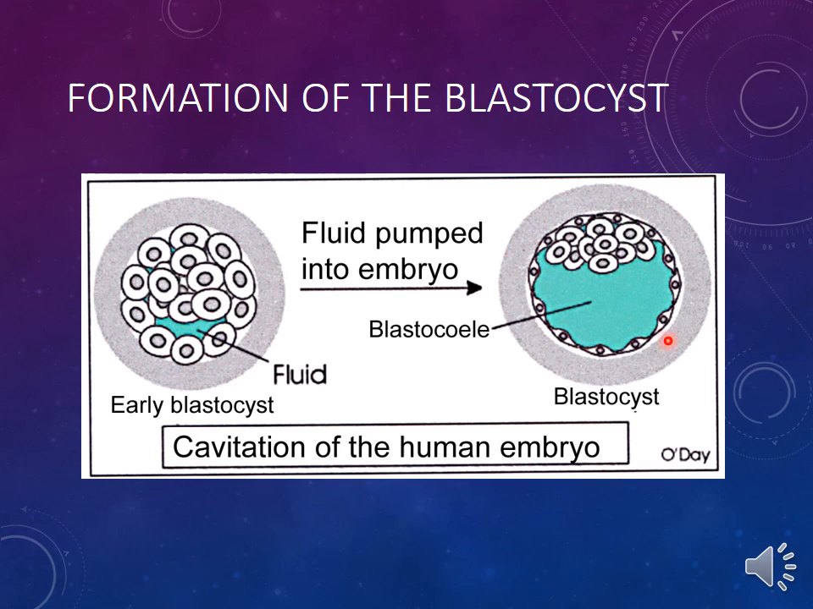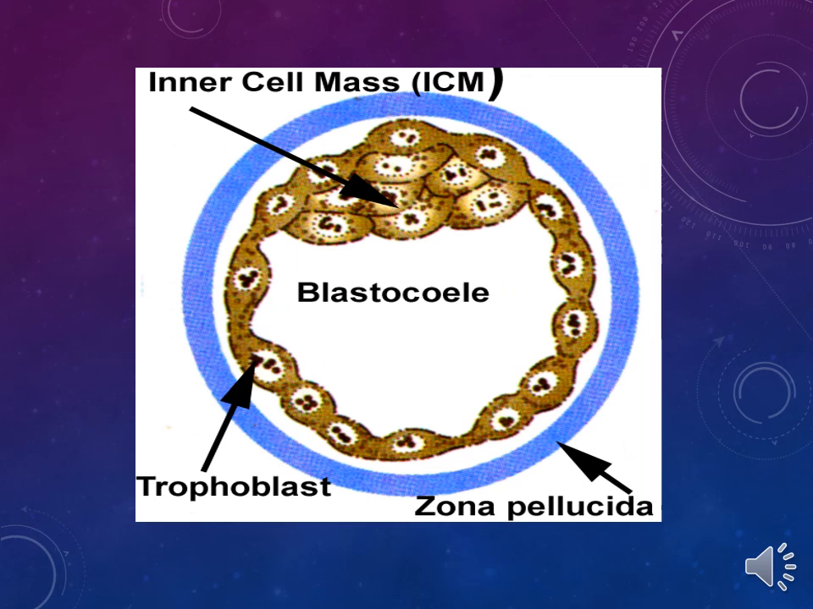The cavity is named here the blastocele, since it contains a fluid. Here again, this is the blastocele. This is the inner cell mass, the embryoblast. The outer cell mass cells are more flat in shape. They are the trophoblast. You can see the blue color represents the zona pellucida.